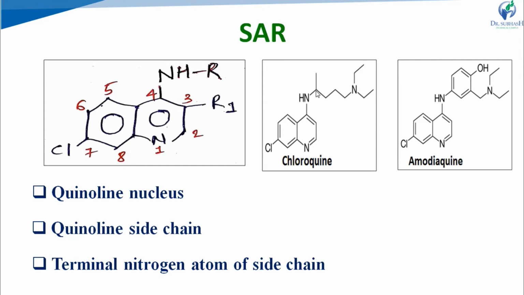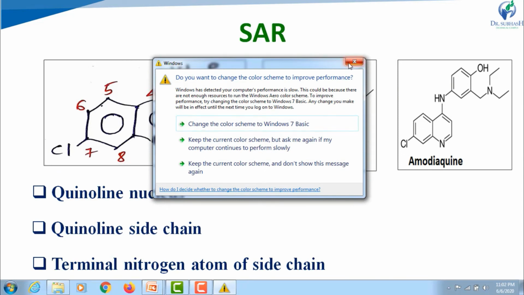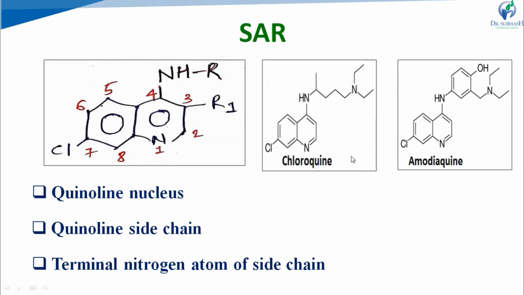Introduction of a double bond or unsaturation in the side chain will not affect the antimalarial activity. If we incorporate an aromatic ring in the side chain, then the compound has less toxicity and less activity, for example, amodiaquine. And chloroquine produces a pair of enantiomers because of the presence of a chiral center in the side chain. Its dextro enantiomer is less active as compared to its levo enantiomer.